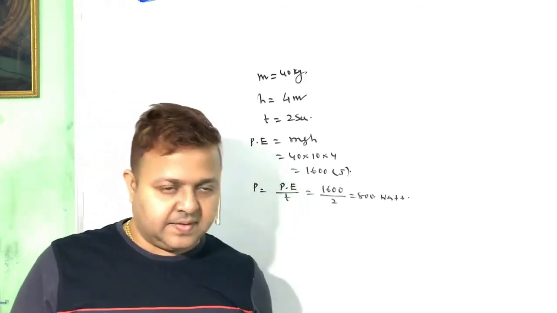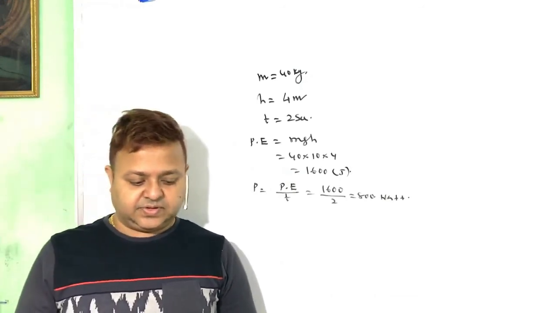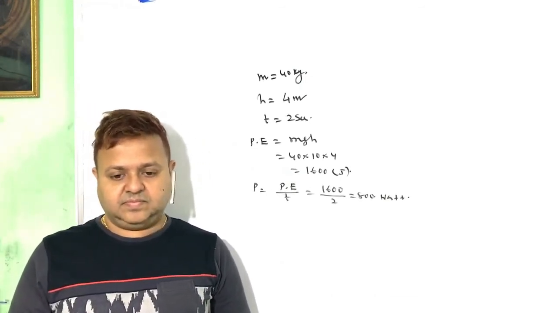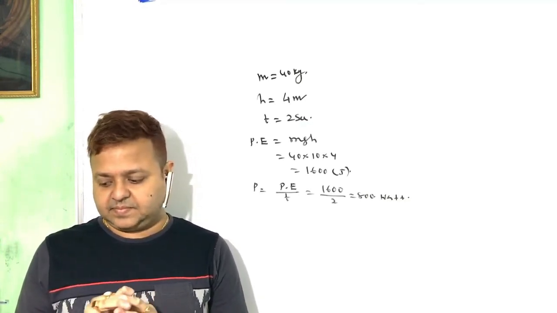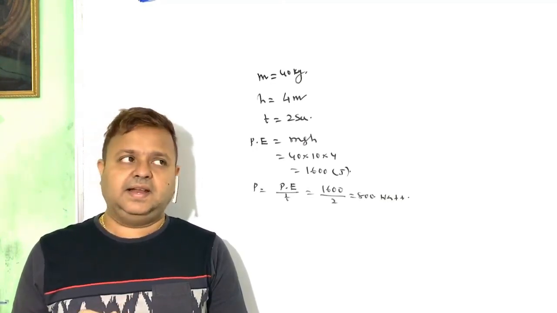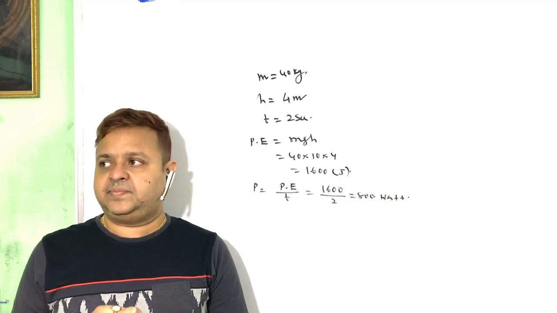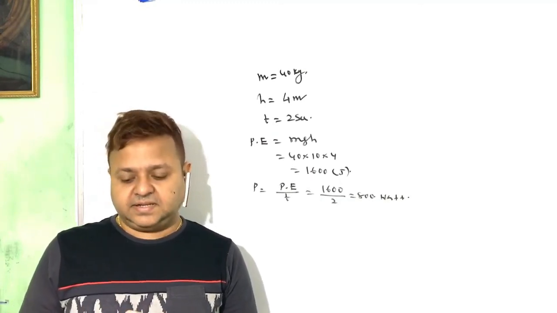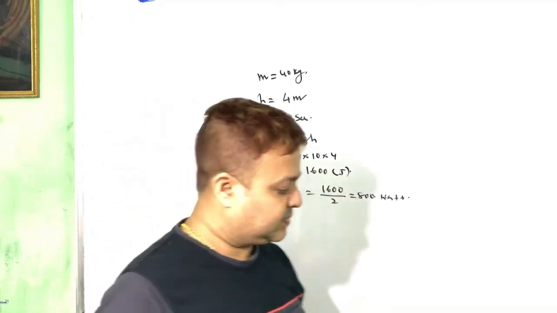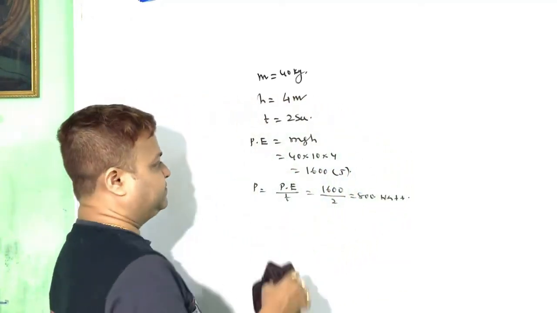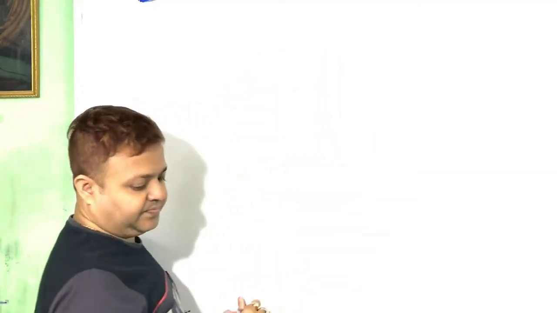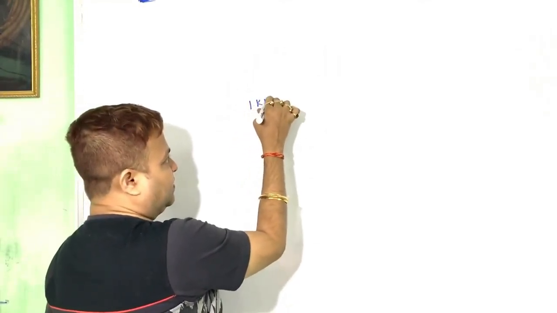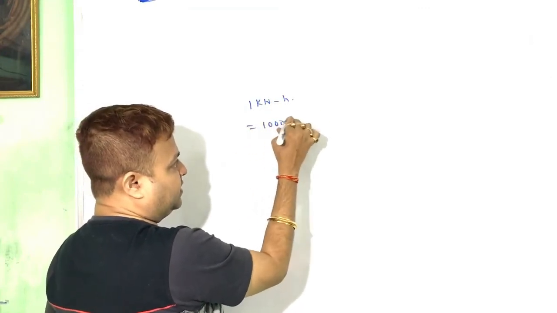Next point: the electrical energy consumed by electrical appliances is measured in terms of kilowatt hour. 1 kilowatt hour equals 1000 watt hour.